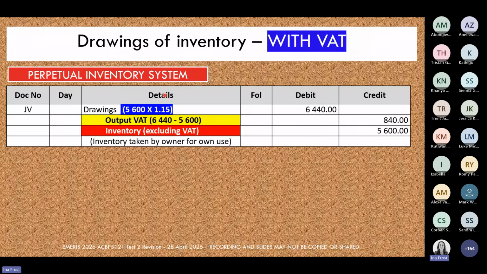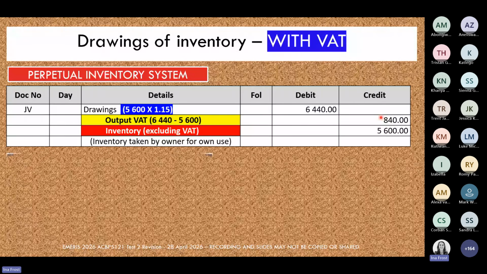And then your drawings, remember, that will be the amount excluding any profit. So you would have used either your markup calculations or your gross margins to calculate your drawings, which will be the cost price of the item, but it will still include VAT. Your inventory will be excluding any VAT. And then, of course, your output VAT is your 15% VAT.